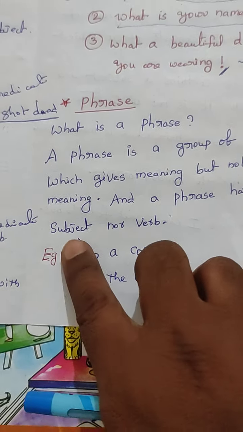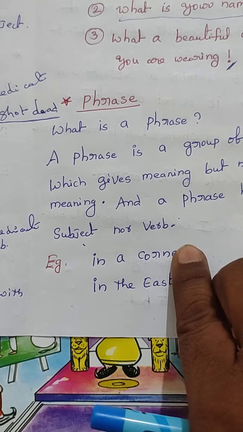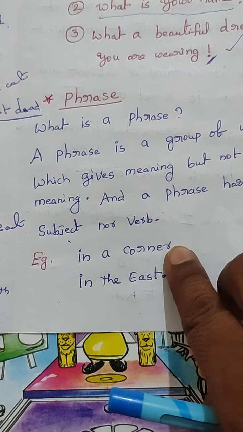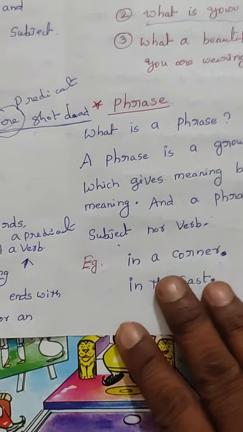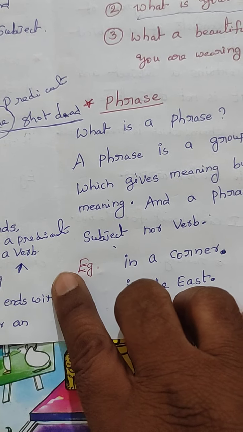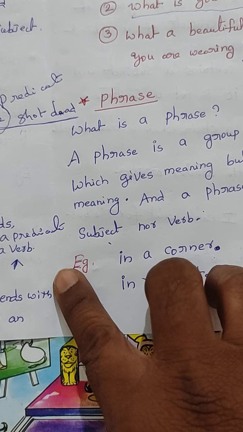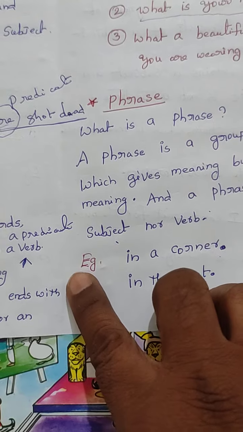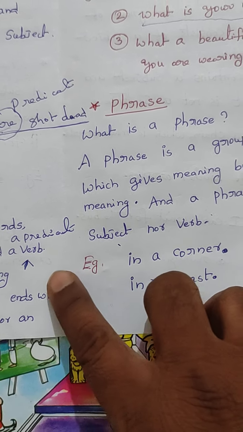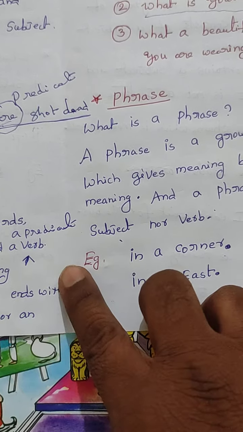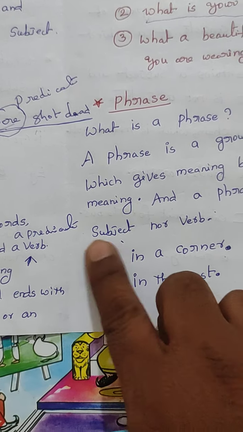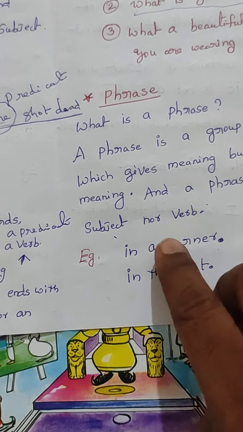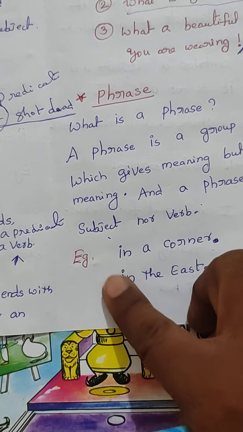See, there is no subject. Here what are we going to talk about? In a corner. We are not talking about the corner. And moreover, it does not complete the sentence. If we fill in something, the boy sat in a corner. If we add the boy, then we can understand that it is a sentence. Why? Because the boy is the subject. The boy sat. Sat is a verb. The boy is the subject, and sat in a corner is the predicate. But in a corner has no verb. See, there is no verb in a corner.